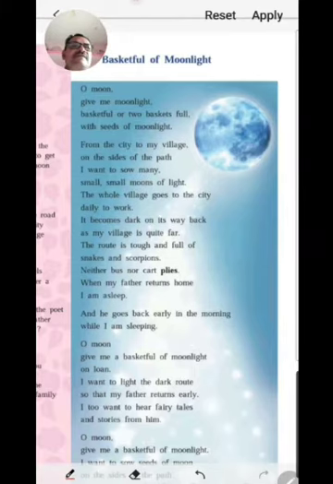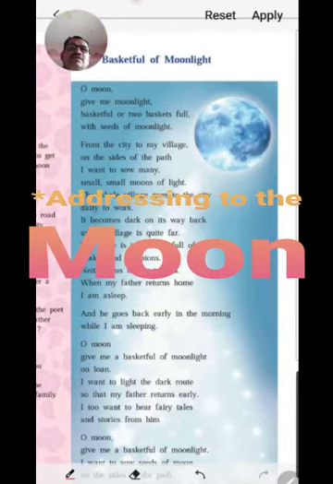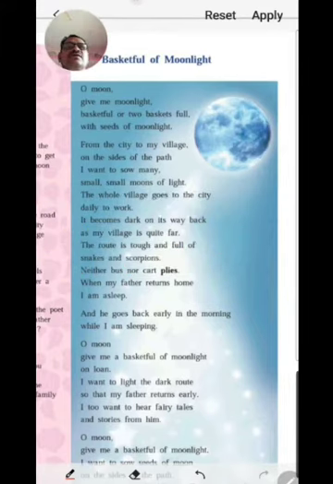It is described by a child. Means the narrator of this poem is a small child who is addressing his father in this poem. So, see the poem Basketful of Moonlight.